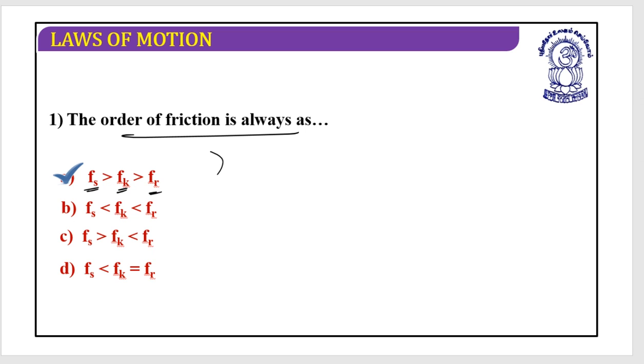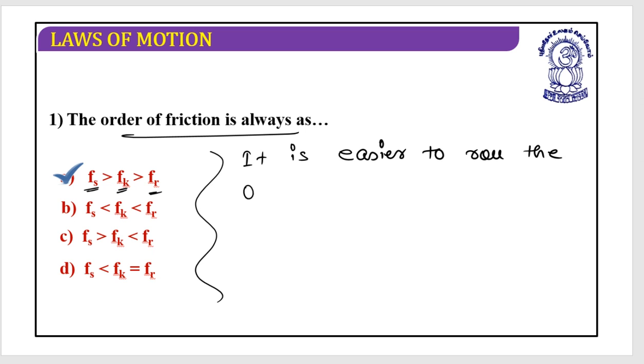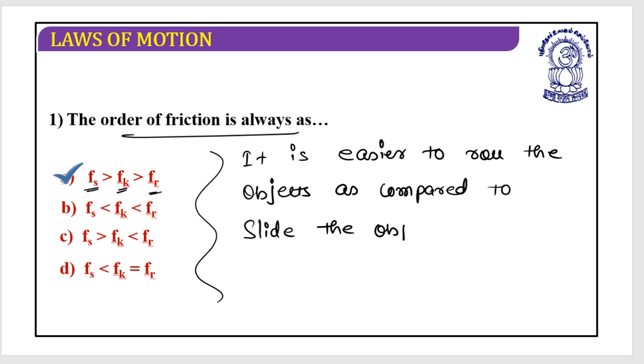That's why it is easier to roll the objects as compared to sliding the objects.